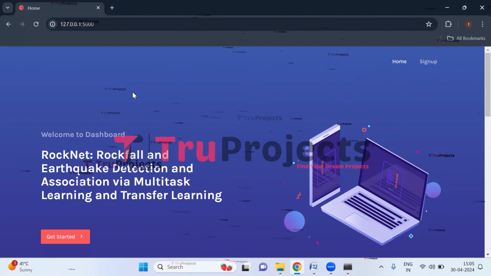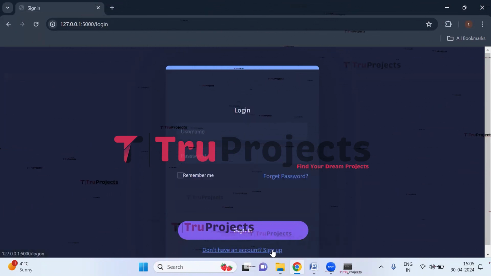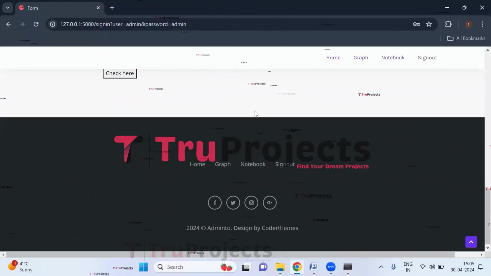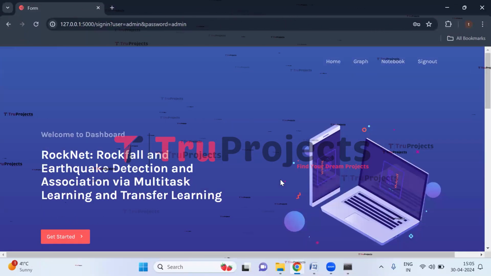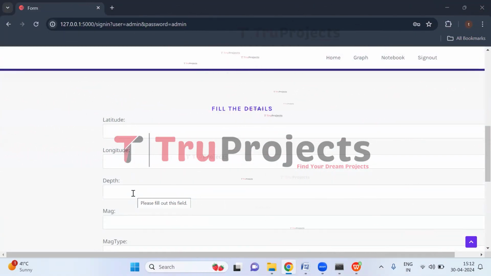If we are new users, we need to register first. So click on the sign up link here. So here we need to enter all these details to register. But I have already registered. So click on sign in. So here we need to enter the username and the password, which are static, and then click on sign in. We have signed in successfully and we are redirected to the prediction page. So here we need to enter these parameters for the detection.